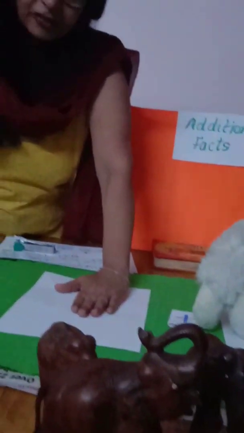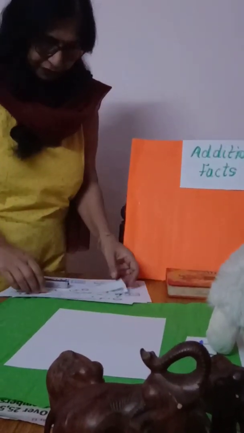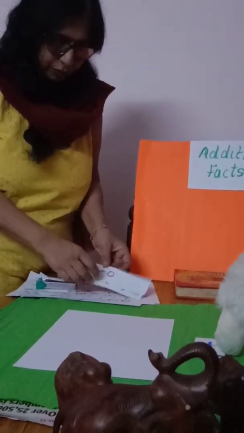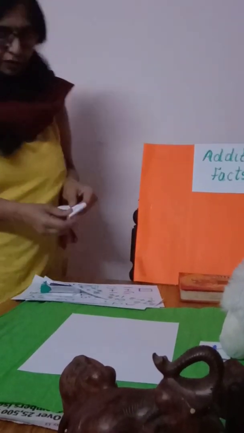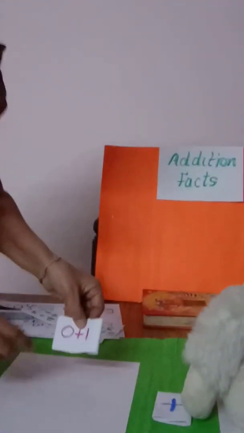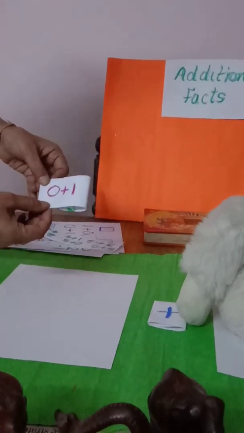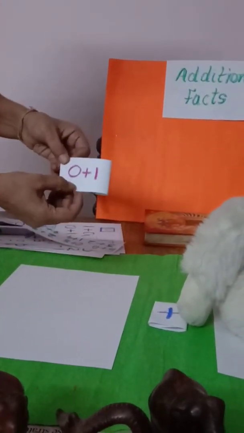So this place is vacant. So what has happened to this place? That means this is 0. Okay. So this becomes 0 and here is 1. So it is 0 and 1. We are doing the addition facts of 1. So it's 0 and 1.